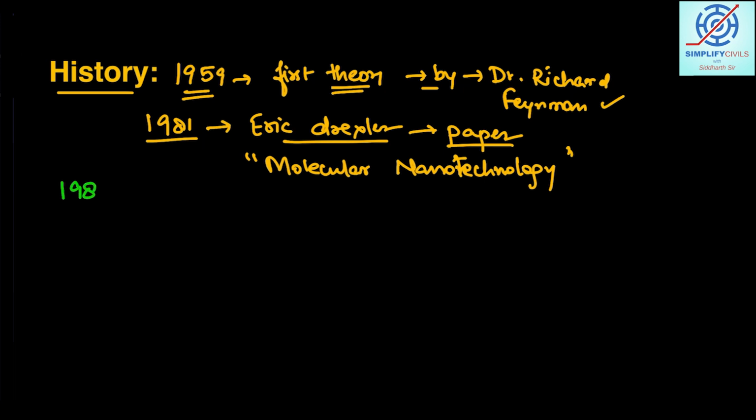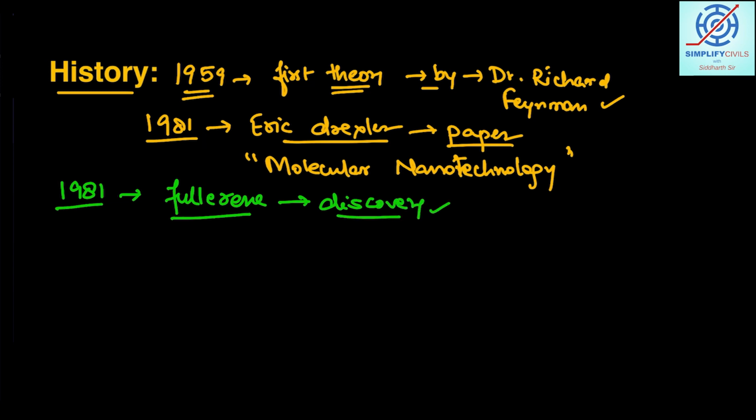However, in 1981 there was another major discovery of fullerenes. So I will explain here what fullerenes are. Its discovery is seen as very remarkable in the field of material sciences.